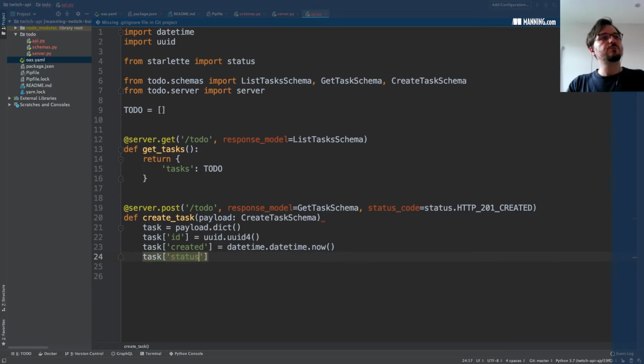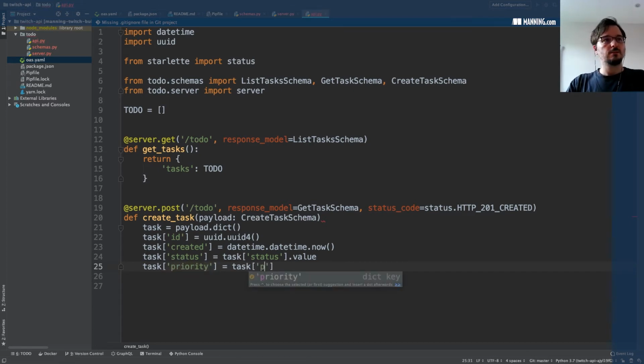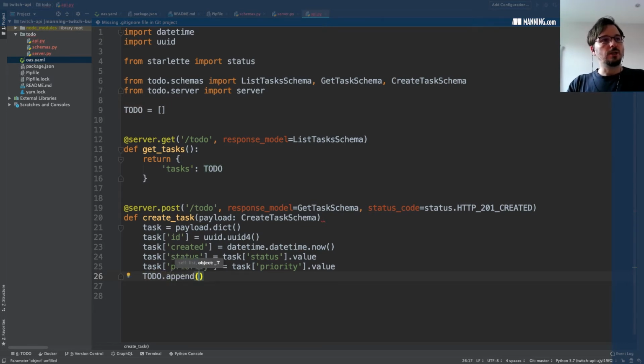Now, to have a string representation of the enumerations, we need to capture the value of the enumeration. So that is the task status value, and the task priority is the task priority value. Then we add this to the in-memory list of tasks. So we add the task here, and then we return the dictionary representation of the task with the properties that were added in the server.